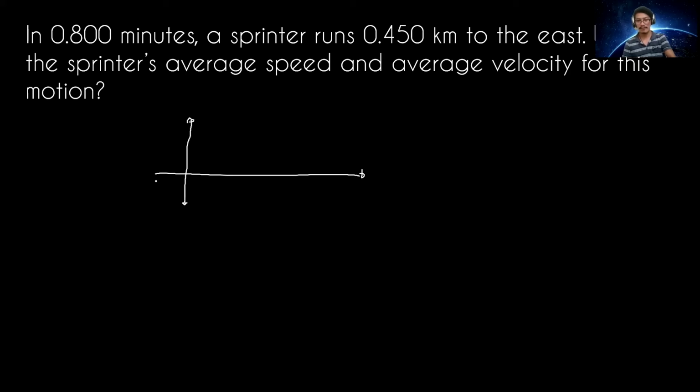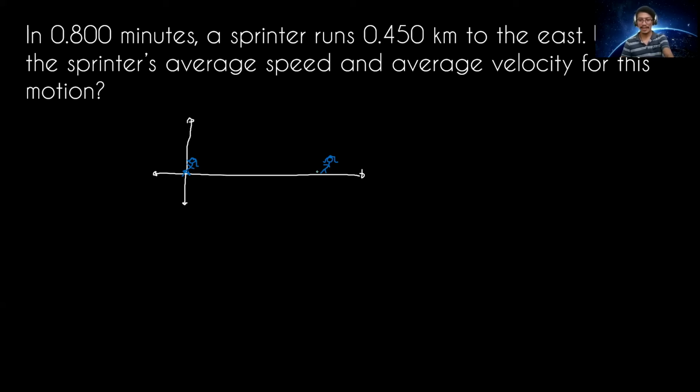For example, this is our Cartesian plane. It is going to the east. So if there is a sprinter, I will draw a sprinter. This is the start of our motion, and then for 0.800 minutes, she travels until such time that she reaches this point.